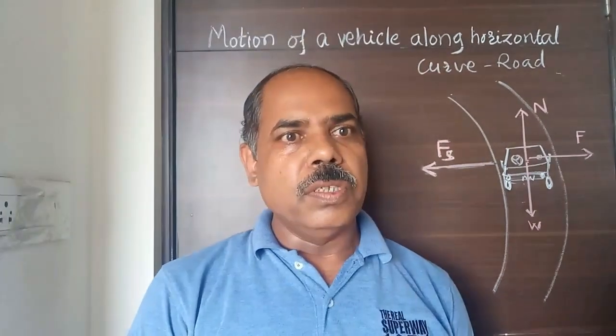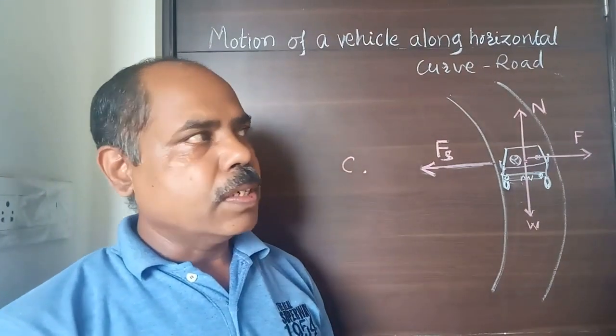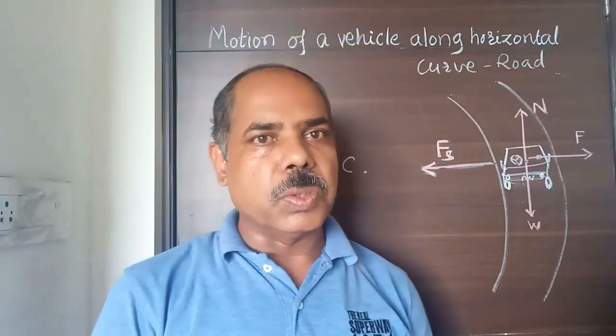Now, today we are going to see one more article from the rotational dynamics, that is motion of a vehicle along a horizontal curved road.